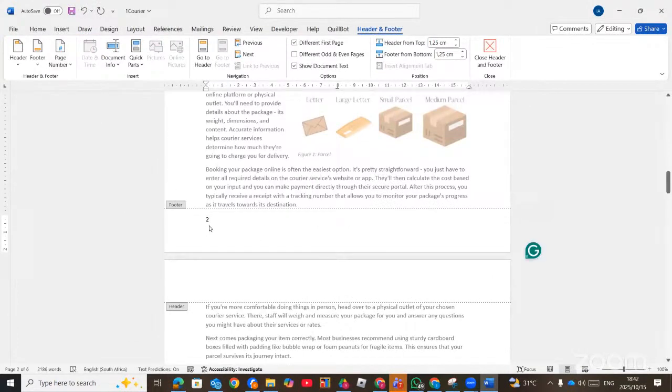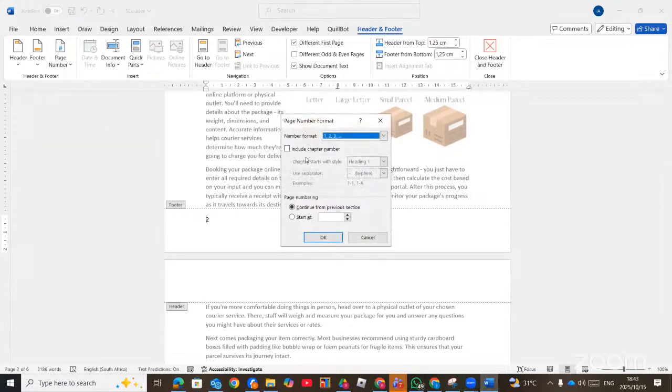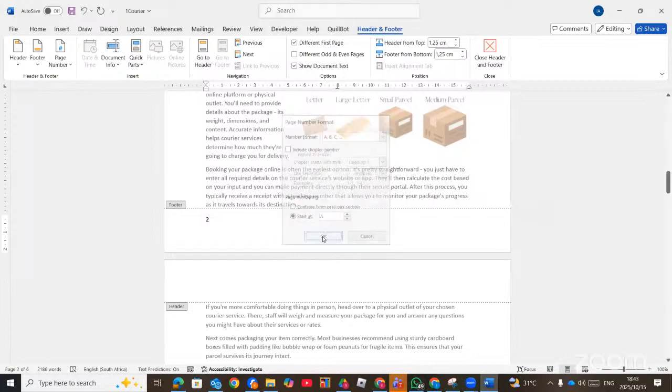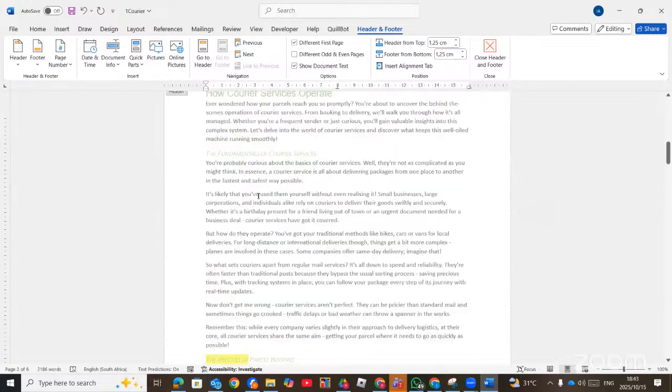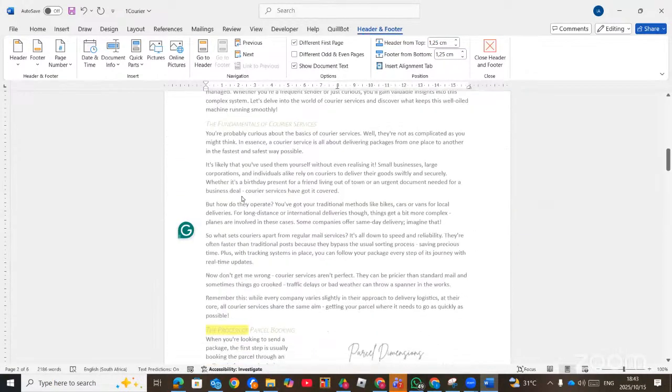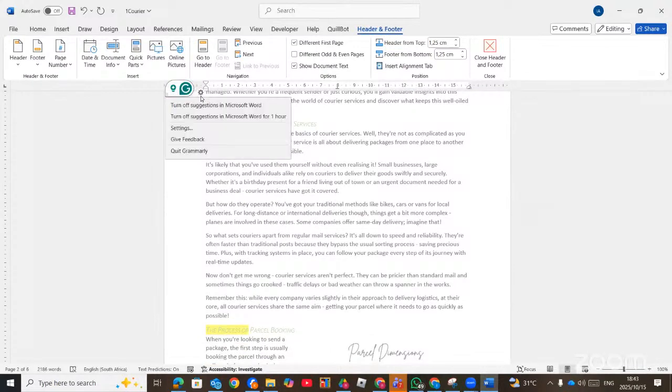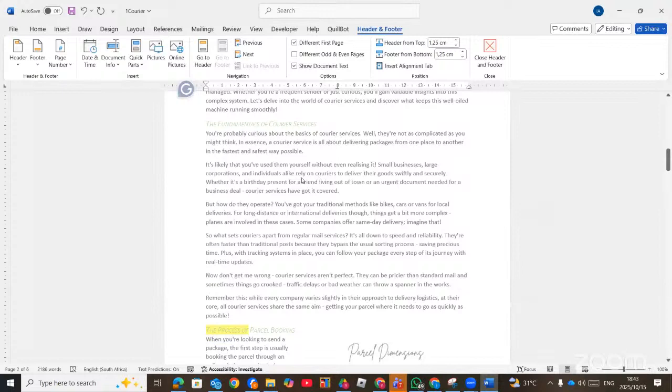But it says 2. So we need to go back to page numbers, and then we say format page number. Then we are changing it to ABC. And then we will start at also A. So meaning here we'll start at A. The first one will not have any page number. So that is how you needed to do to be able to change the page number. Right. We move on to the next question.